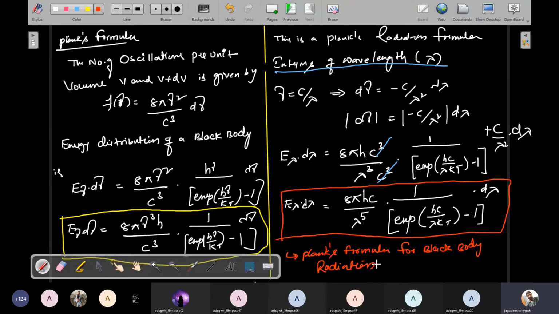So this is the first formula, Planck's formula. I already derived Planck's formula. So please note everybody, I'll move to the second formula, that is called Wien's formula.